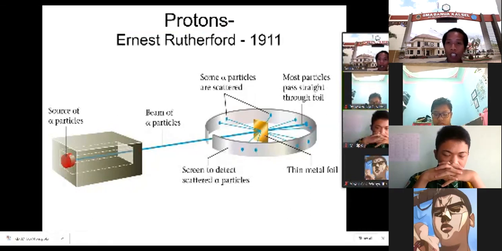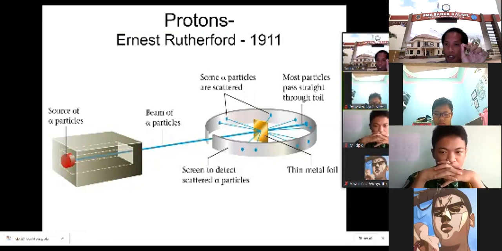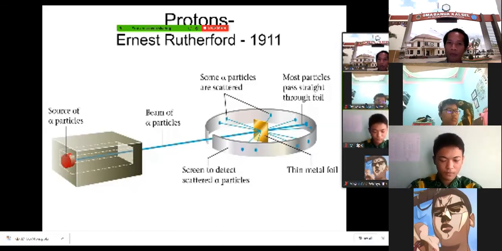So this scientist Ernest Rutherford found the place first, which is called the nucleus. How did he find it? He made one experiment called the gold foil experiment. He used a beam of alpha particles. He shot the alpha particles at a thin metal foil. This is the thin metal foil. Generally, he used gold foil.